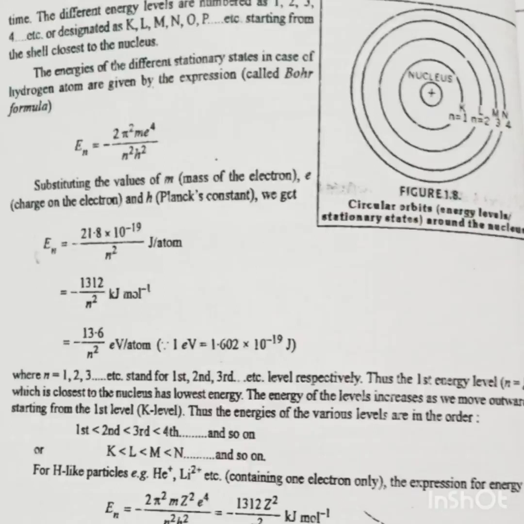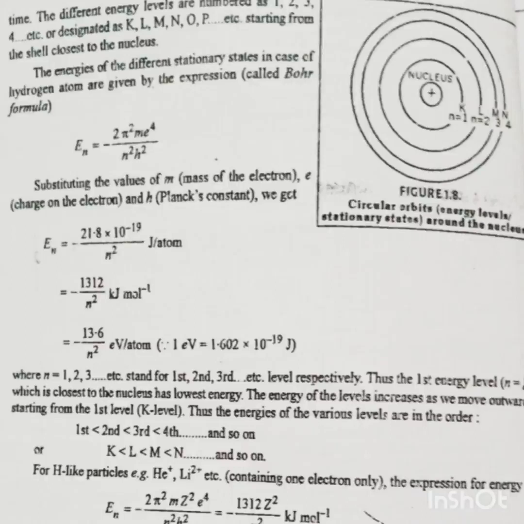The fourth point is, like energy, the angular momentum of an electron in an atom can have certain definite or discrete values and not any value of its own. The only permissible values of angular momentum are given by the expression mvr is equal to nh upon 2 pi. That is, the angular momentum of the electron is an integral multiple of h by 2 pi.